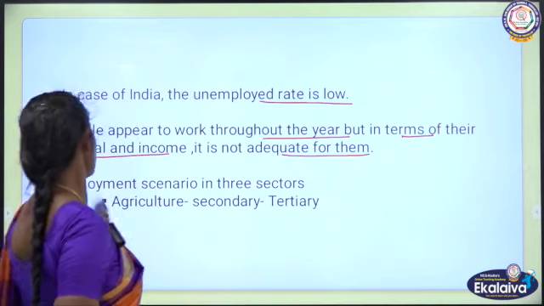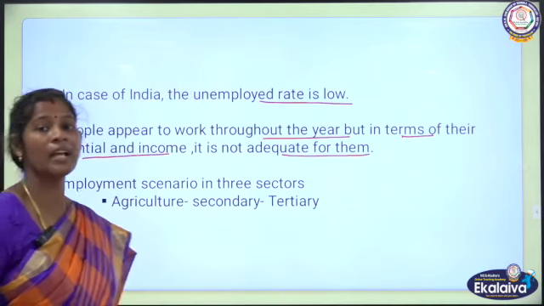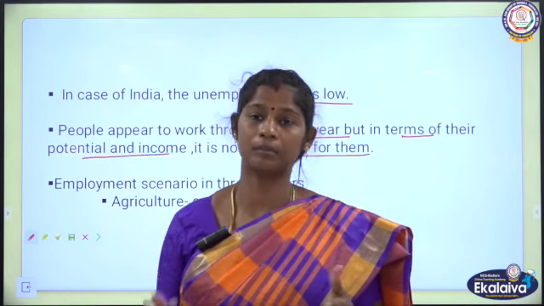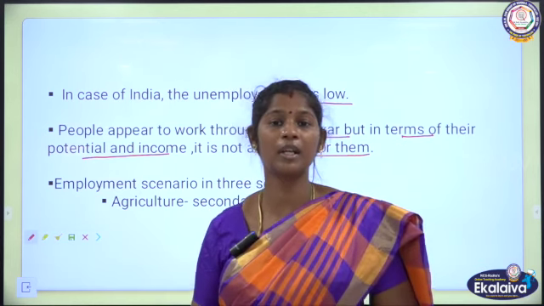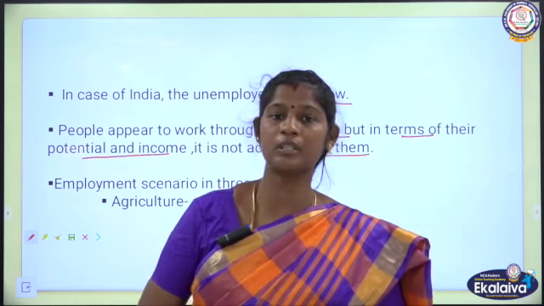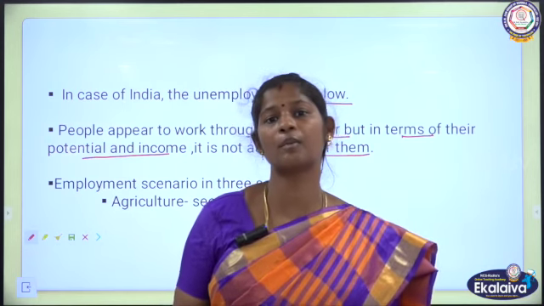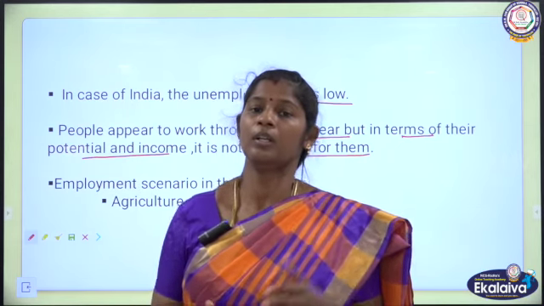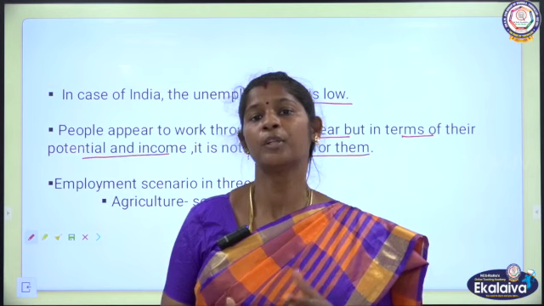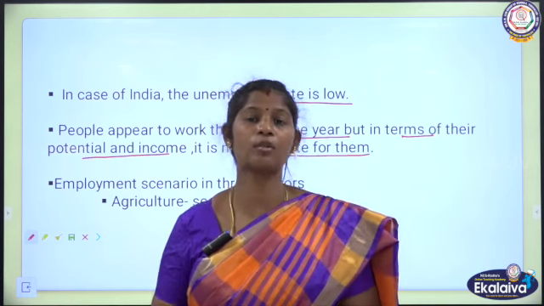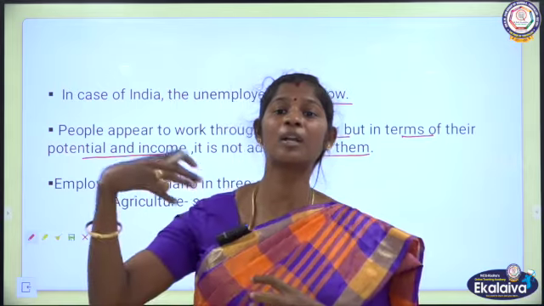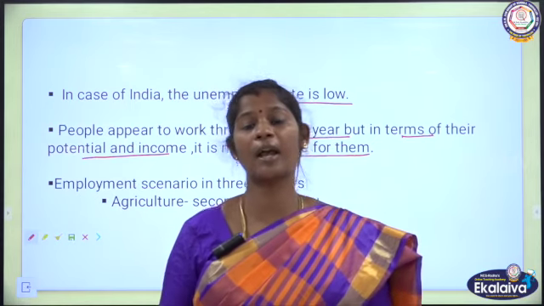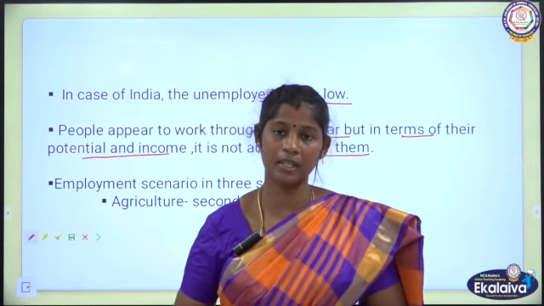Okay. Now we are going to move on to look at the employment scenario in all the three sectors which we discussed earlier. So what are the three types of economic activities? That is primary, secondary and tertiary activities. And now we are going to discuss the employment scenario. In the initial years, agriculture was the most labor absorbing sector, because more than half of the people were employed in agricultural activity. So that is why agriculture is considered the most labor absorbing sector.